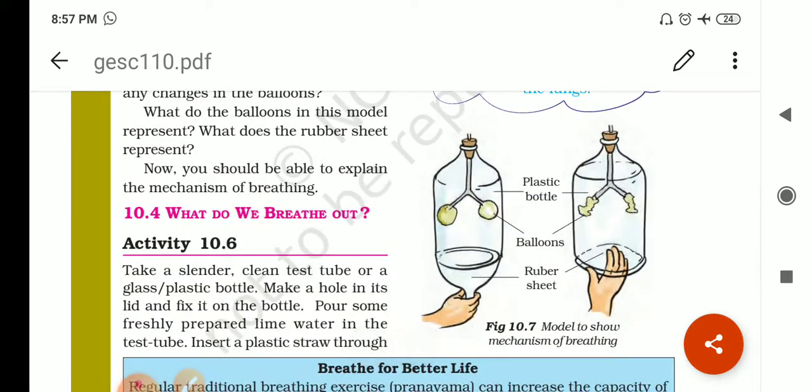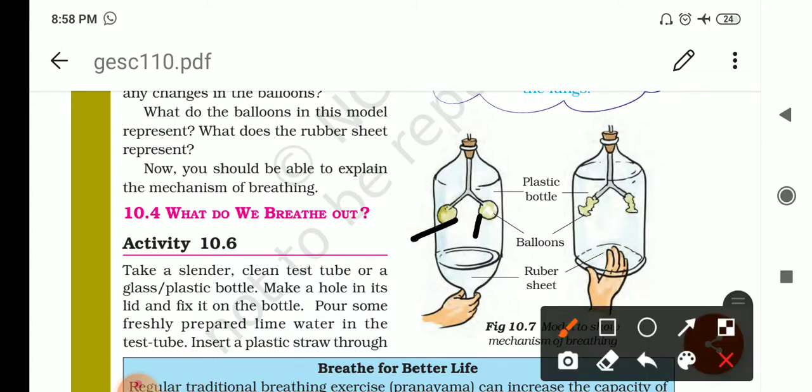To perform this activity, you have to take two balloons. You need two balloons, and this is a Y-shaped tube. This is a bell jar. A rubber sheet, and elastic bands, and the rubber cork with a hole, okay? These are the materials which are required.